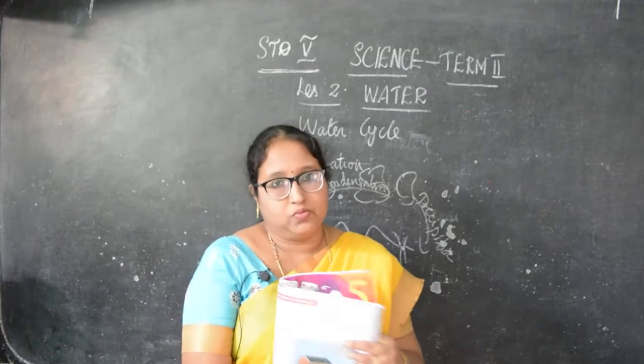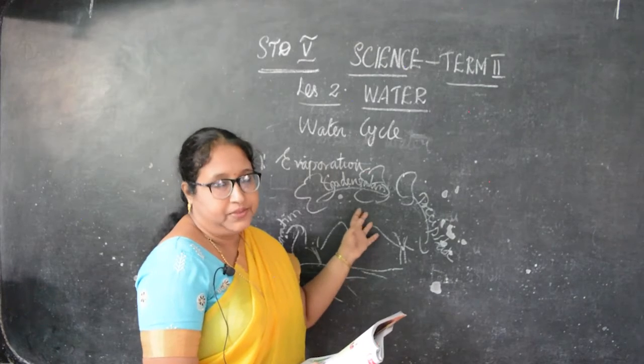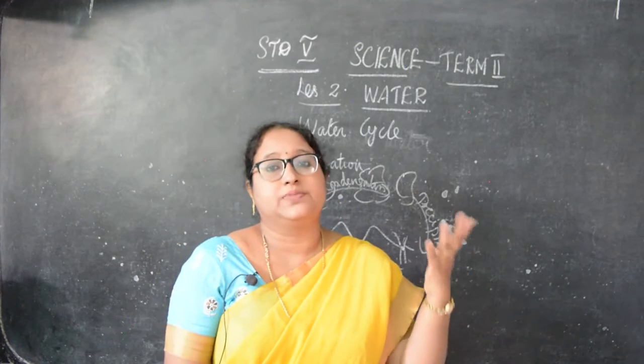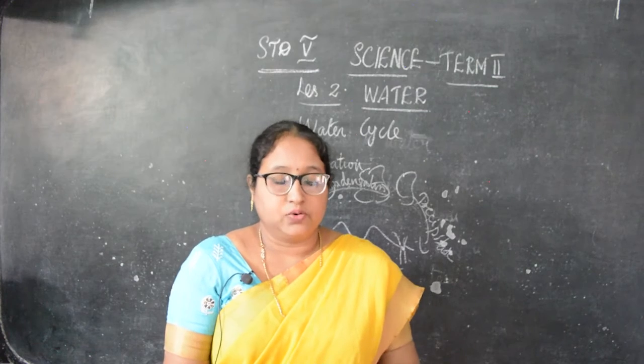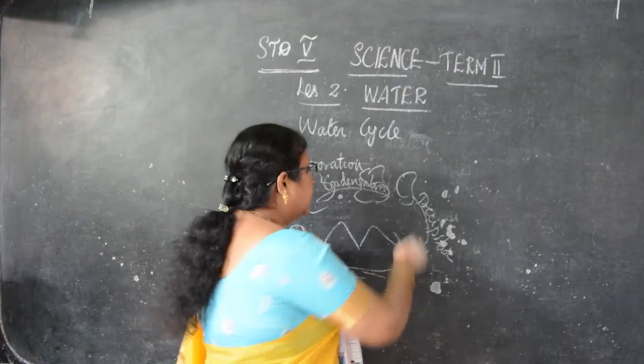Then precipitation. What happens? These water droplets join together to form clouds. The tiny droplets combine to form the clouds and it becomes heavier. As it becomes cooler, the droplets become bigger and heavier to fall down as rain.